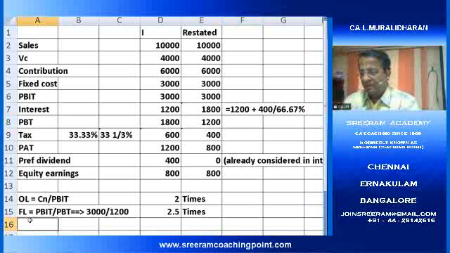What is the combined leverage then? Combined leverage is contribution divided by PBT.